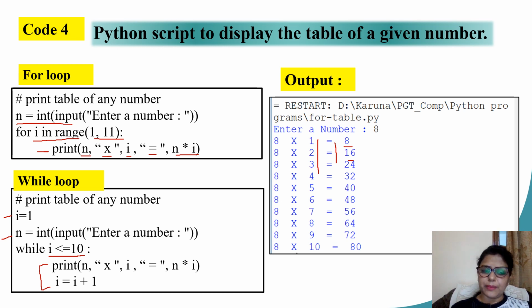So the print statement remains the same as I have written in the for loop, and I need to increase the variable of my I. Children, this step is very important. Come to think of it, if I forget to increment or decrement the value of my variables, what is going to happen? This will turn into an infinite loop. Whatever is the initial value, you are not making any change to the value. The condition is true, it will always remain to be true. This will make your program an infinite loop or a non-terminating loop. The system will eventually hang.